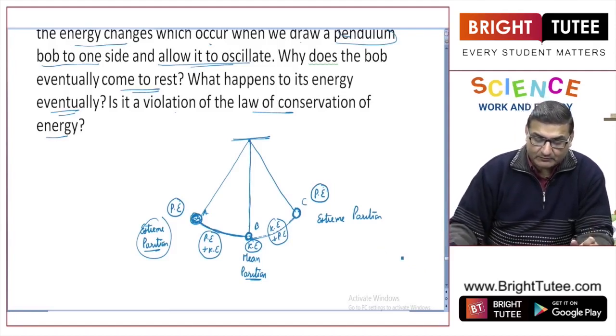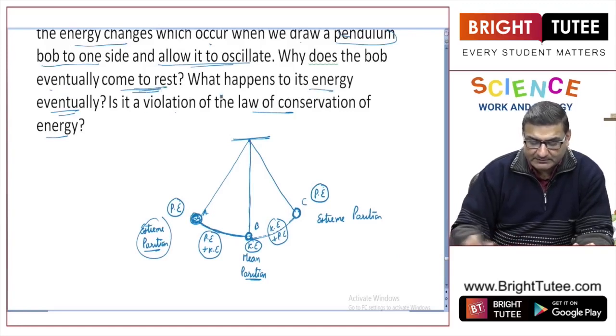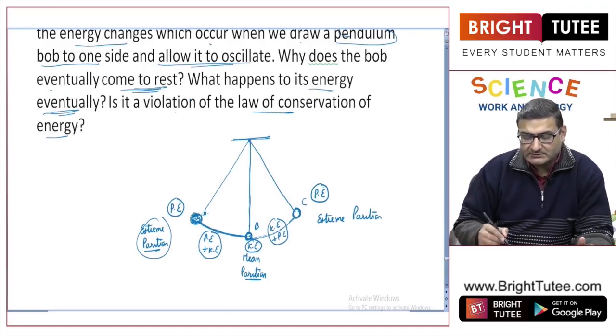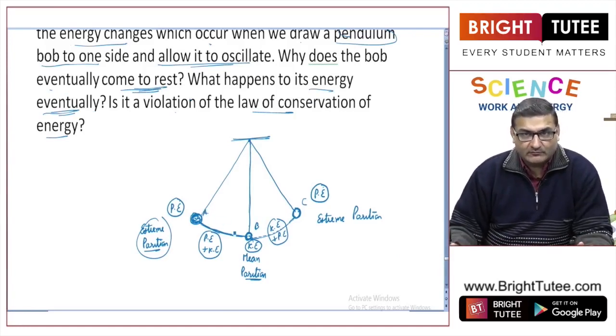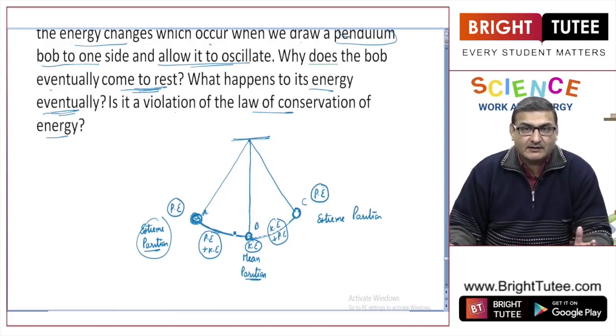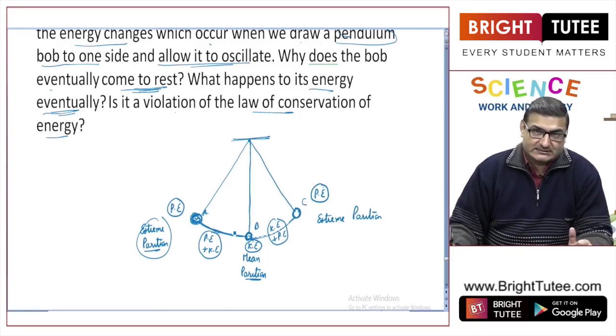Now, the second part of the question is, why does the bob eventually come to rest, and what happens to its energy? When the bob is oscillating in to and fro motion, there is some air resistance acting on it, always opposing its motion, and because of that some of its energy is lost into the atmosphere, because of which eventually it will come to rest.